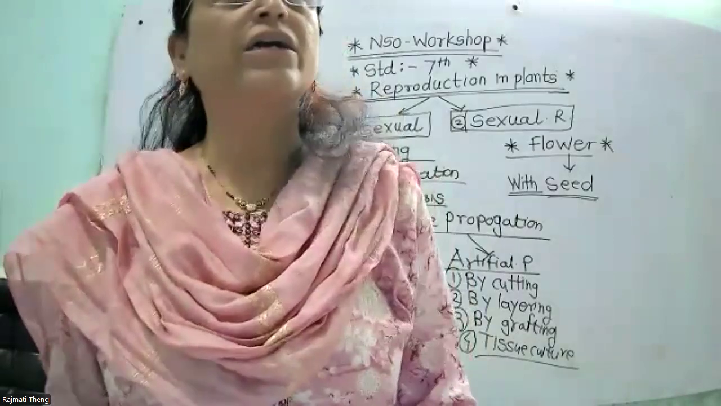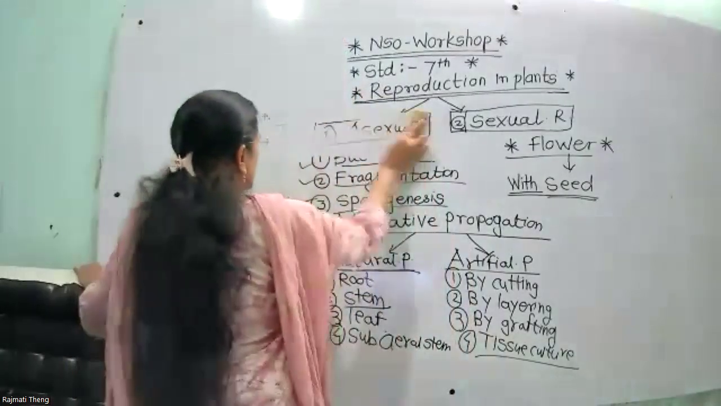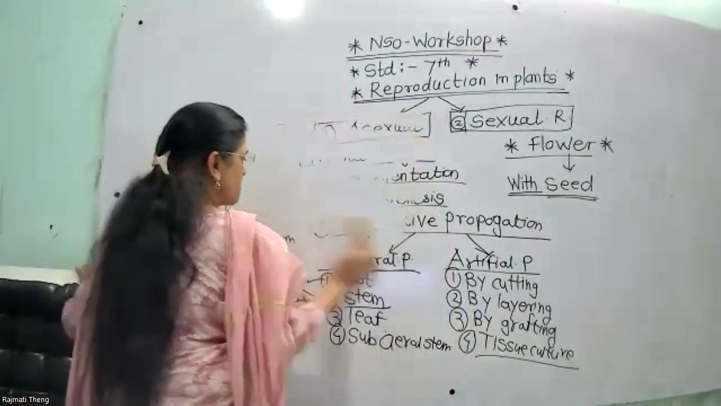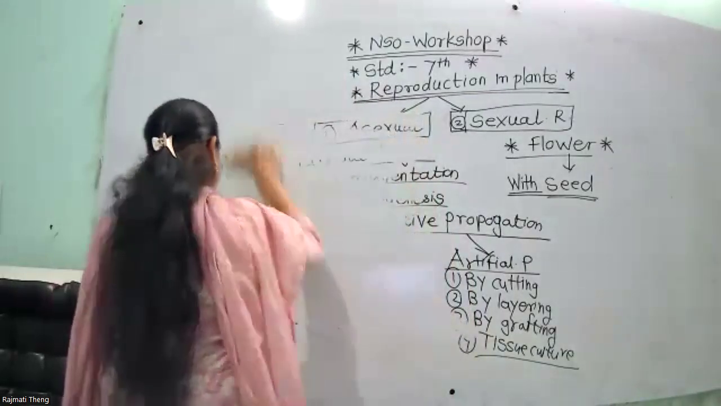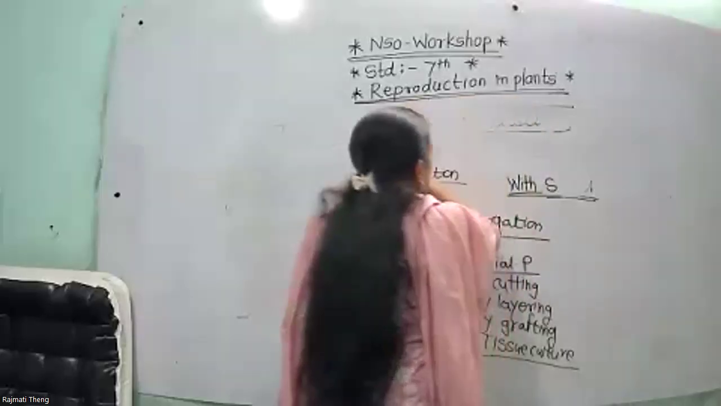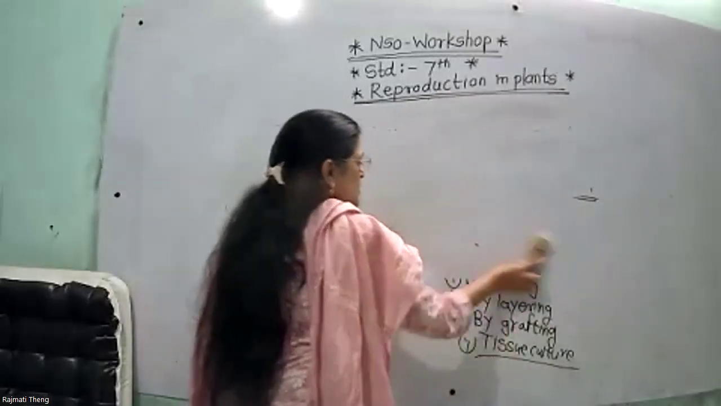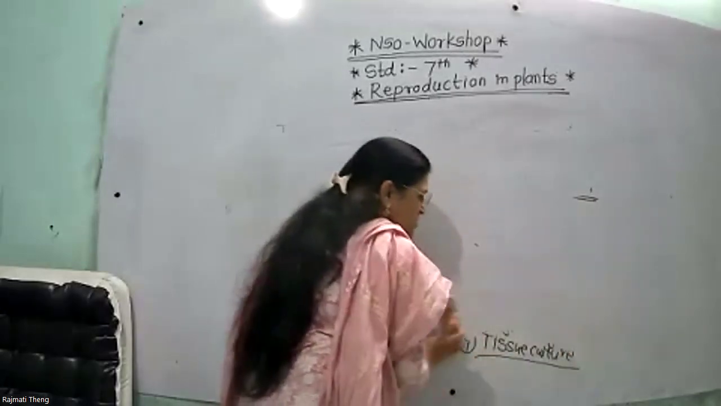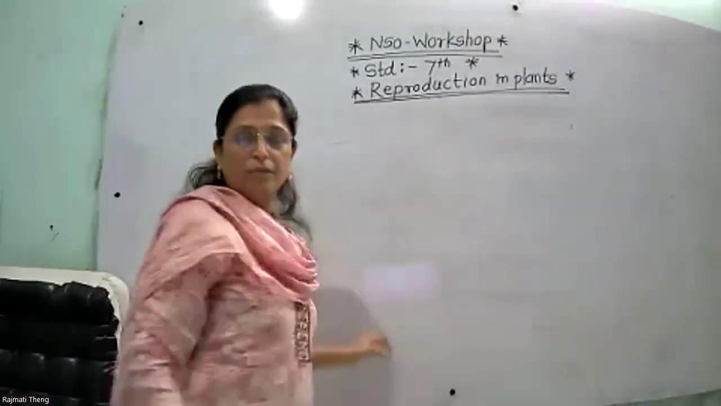Now next one, that is sexual reproduction in plants. So the second mode of reproduction, that is sexual reproduction in plants.